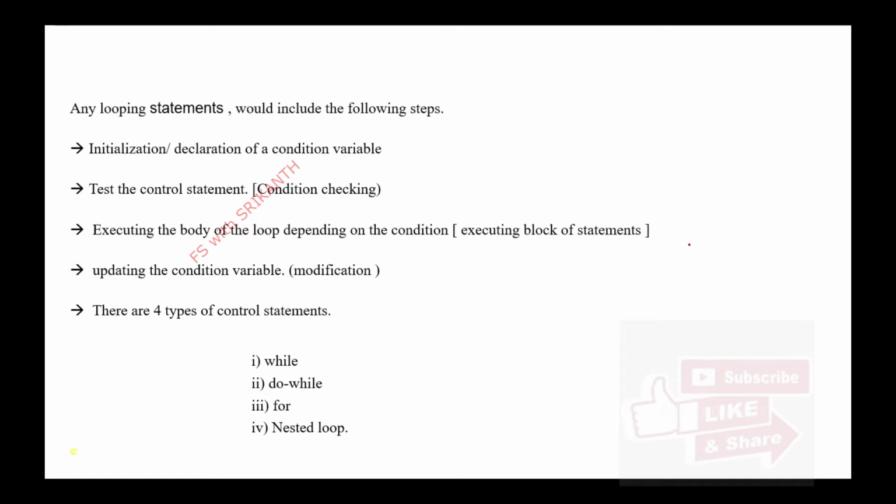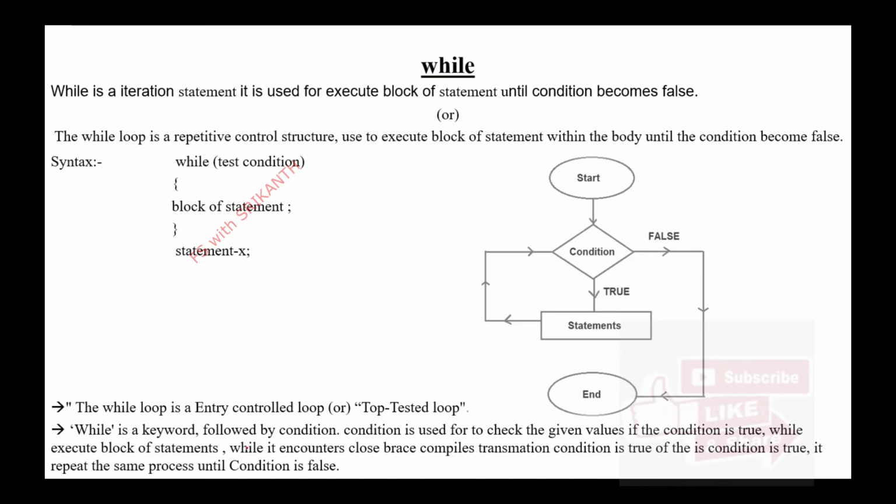Already we know what is meant by a nested loop. A loop within a loop is called a nested loop. So here, first we want to discuss the while. While, do, and for are keywords. Keep in mind, these three are keywords. Just observe: these are while. First, it checks the condition. Suppose this is a while condition. Just observe: this is a while condition.